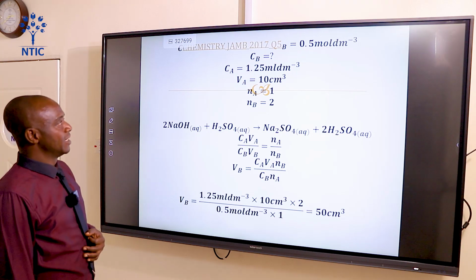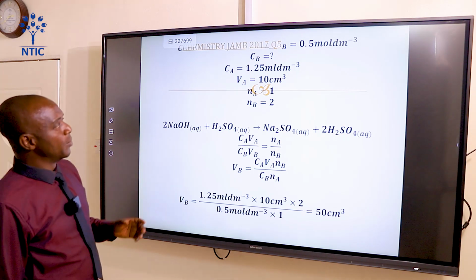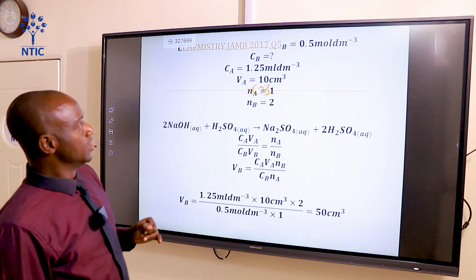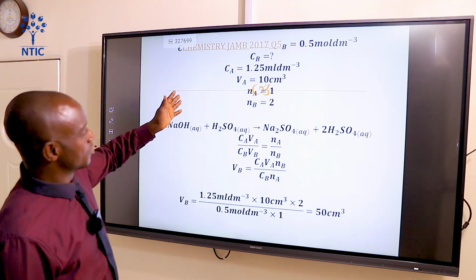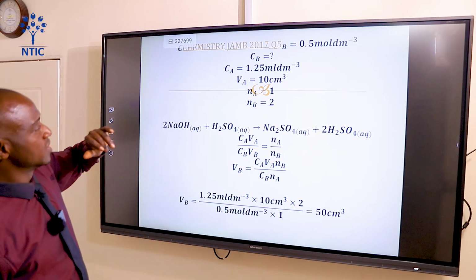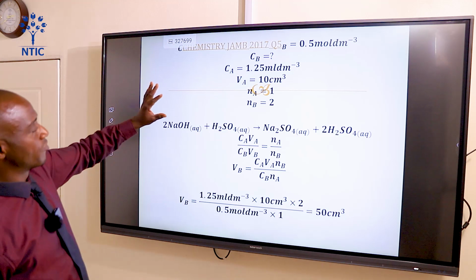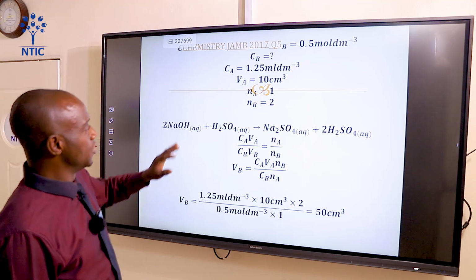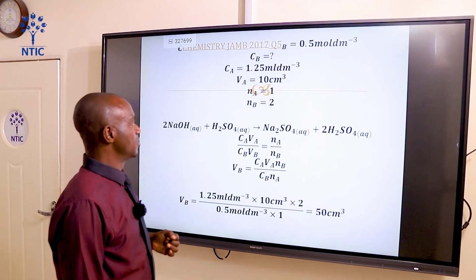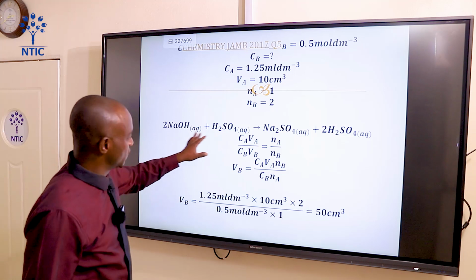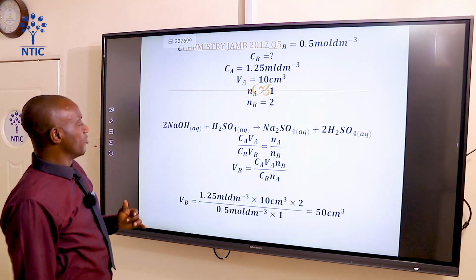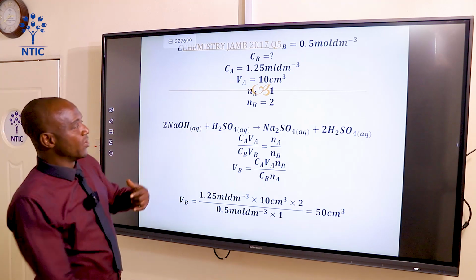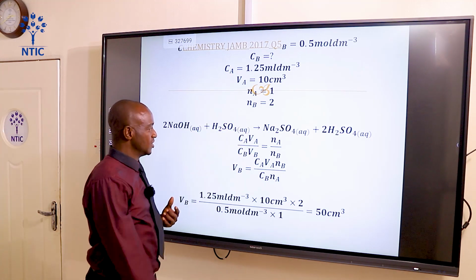All right, from here, let's see. The concentration of base is 0.5 mole per dm³. Okay? And that is the concentration of base. Volume of base is not given. Okay? Concentration of acid is 1.25 mole per dm³. Volume of acid is 10 cm³. Now the number of moles: based on this chemical equation, the number of moles of acid is 1, the base is 2. Therefore, Na is 1, Nb is 2.